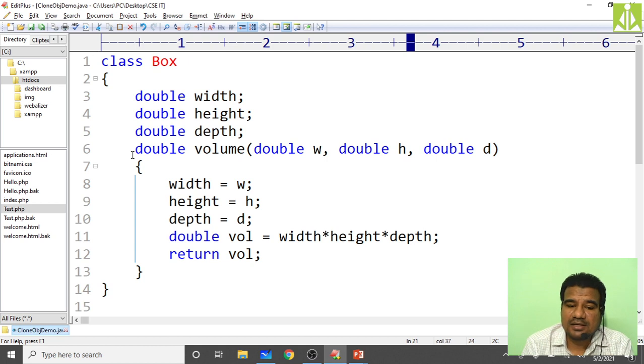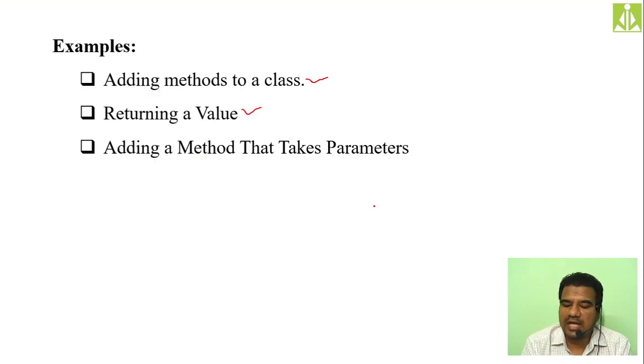So this is about adding a method to the Box class. We have seen adding methods to a class in Java, returning values from a method, and passing parameters to a method. Three things we have completed, and everything I have shown with the help of practical examples.